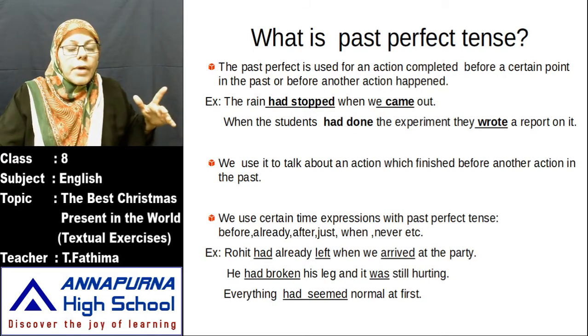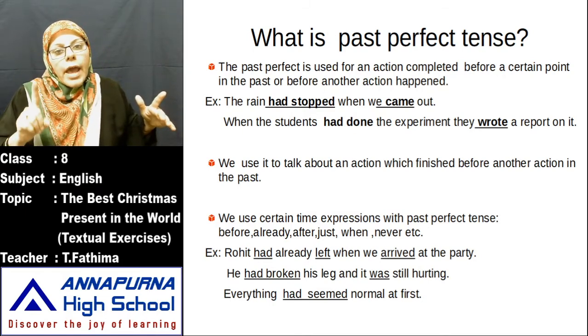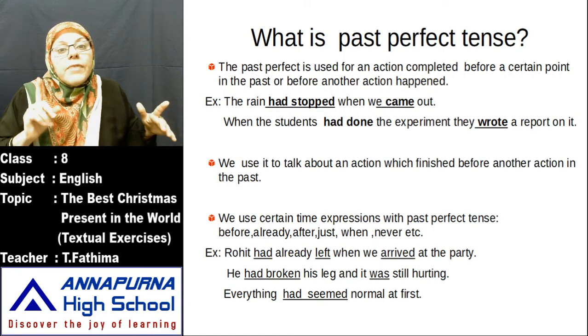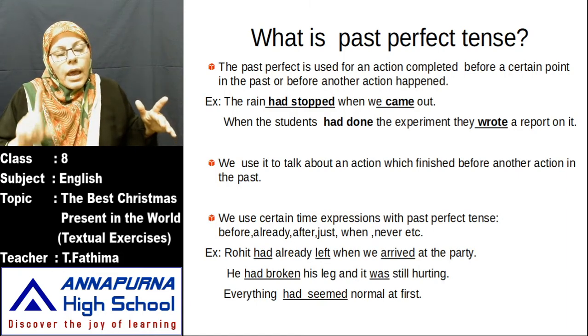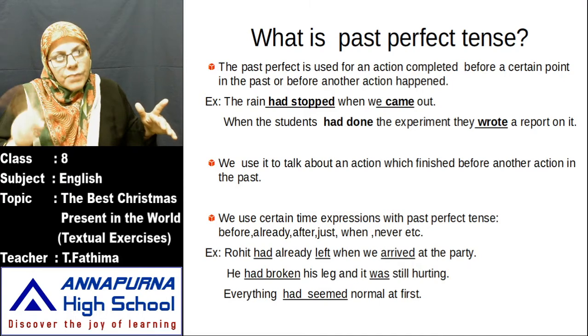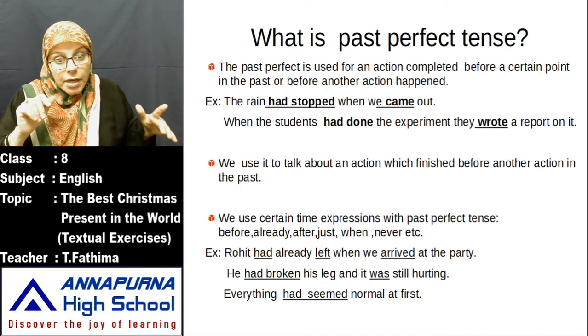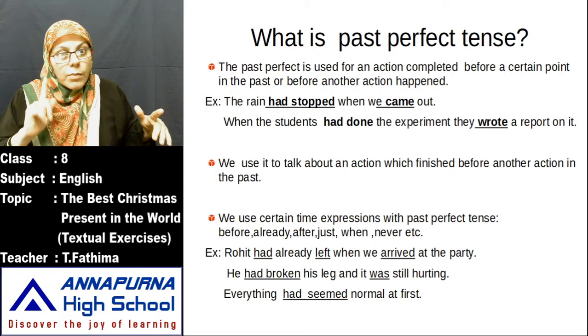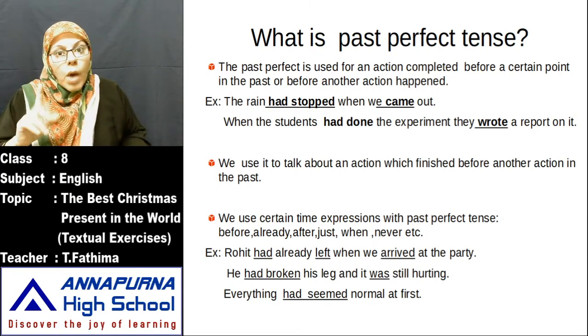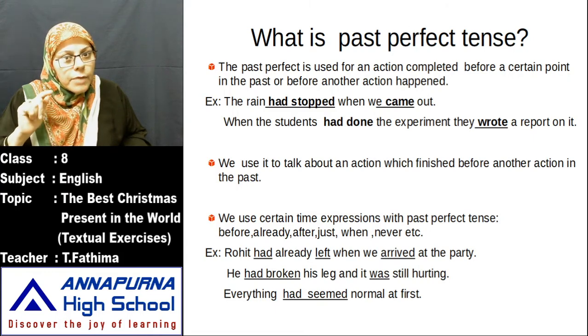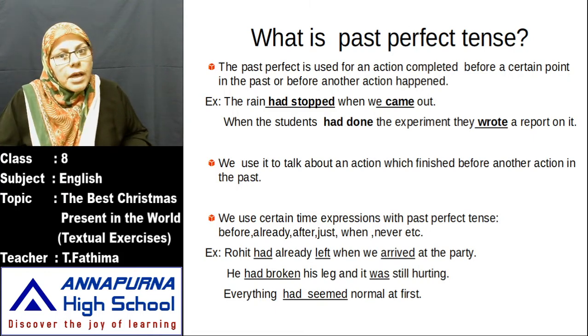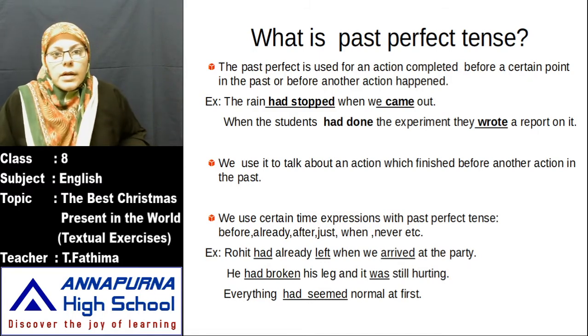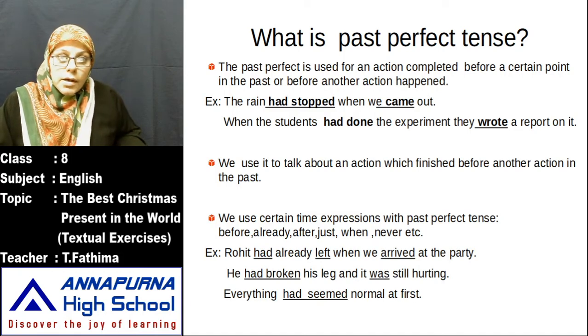Children, one thing remember, whenever you are writing has or have or had, immediately you have to write V3 form. Has plus V3, have plus V3, had plus V3. I didn't mention here. You have to listen to the video carefully. Some of you are not listening to the videos carefully. Simply blindly you are watching. No, why I didn't mention? Every point you have to remember carefully. Everything if I mention here, it is like spoon feeding for you. So try to understand, try to improve your listening skills. What teacher is saying, which point teacher is mentioning there.